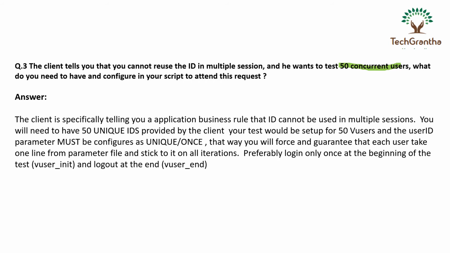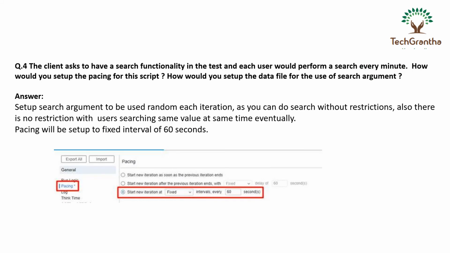Because the client has specifically mentioned that you can't use multiple IDs, what you need to do is give 50 unique user IDs in the script and set the configuration as unique. So it will pick up a different user ID every time, and all 50 sessions will be assigned to unique users. Okay, so those are the settings we need to do. Now we see the last question.